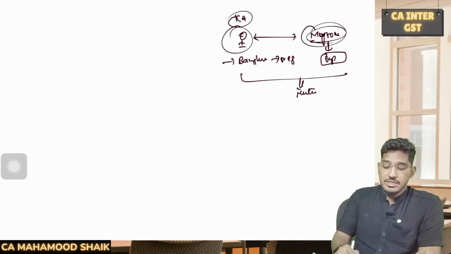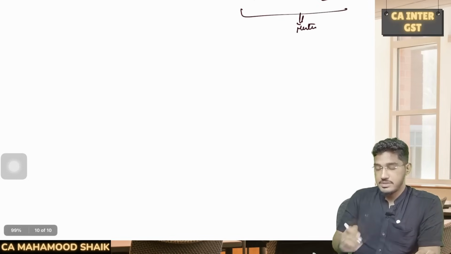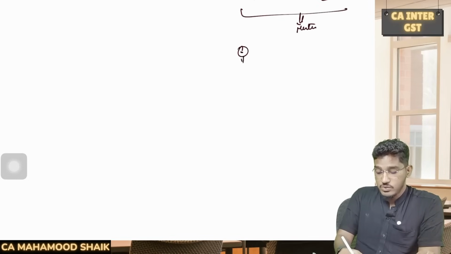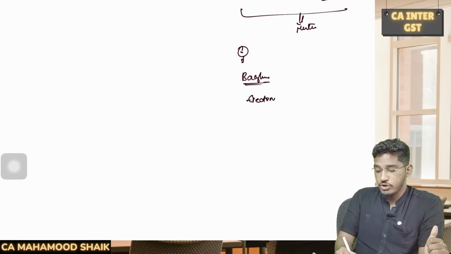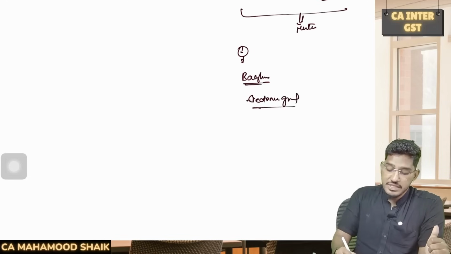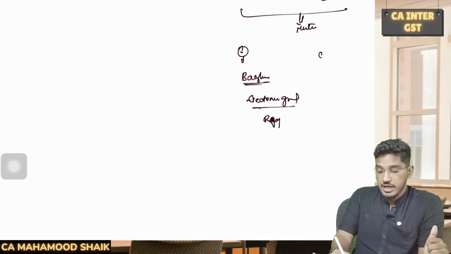And also there is one more concept called establishments of distinct person. Say for example, there is one person who is having a business in Bangalore. He is into the business of selling electronic goods in Bangalore, for which he has taken the registration with the Karnataka government. Now in Chennai, he is running a petrol pump.